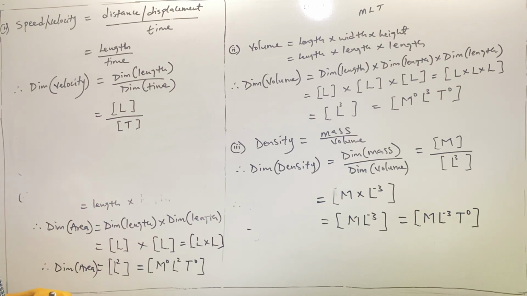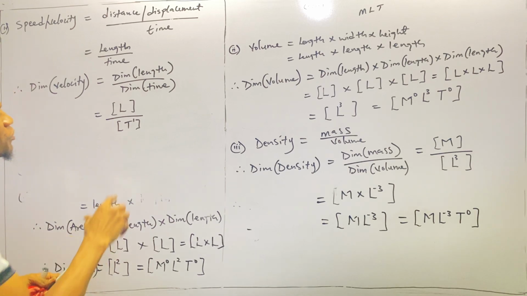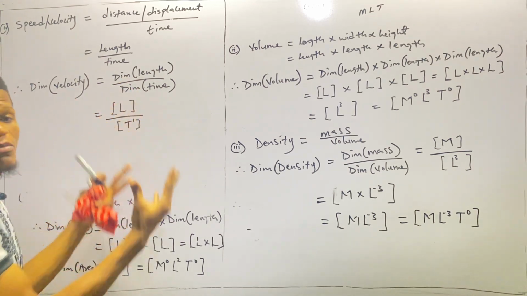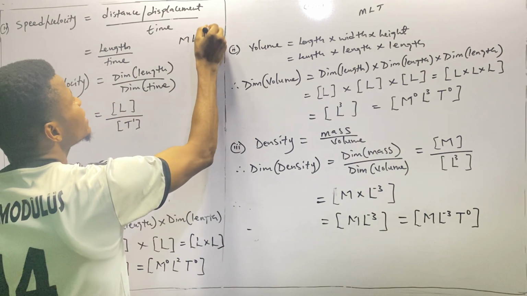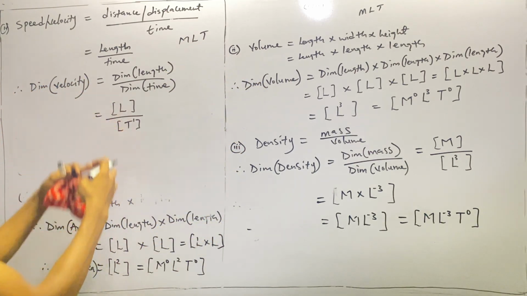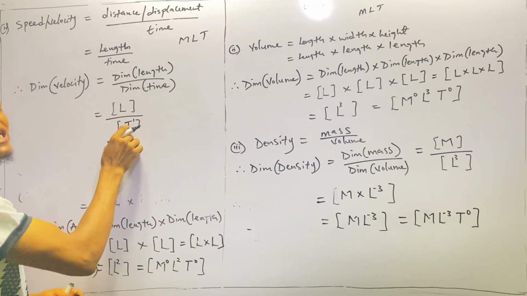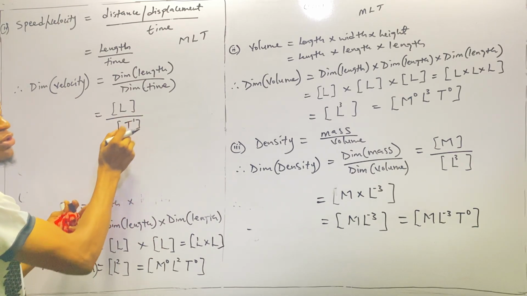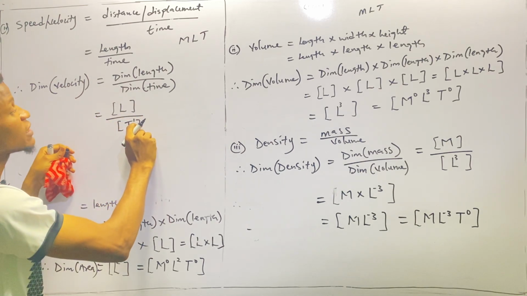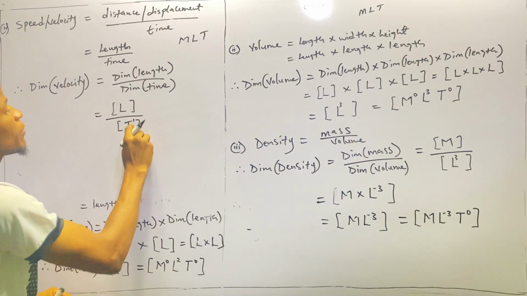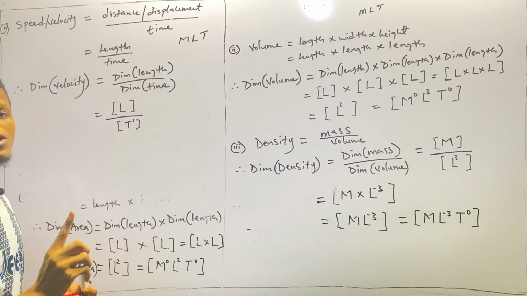Of course, according to indices, anything that has no power, the power is 1. So we don't need to leave it like this; we need to bring them together. We need to express them as a multiplication because MLT is in multiplication form. So how do we do that? I told you that whenever you see any quantity at the denominator of a fraction, you can introduce it as a multiplication with a negative power. Whatever the power is, you attach a negative to it. Here the power is 1, so we attach a negative to that quantity.